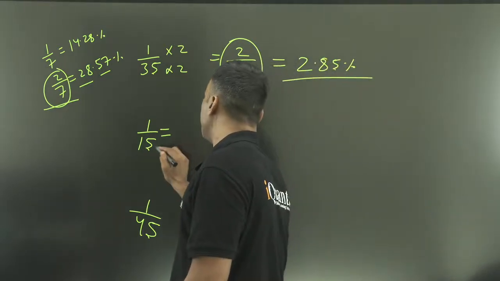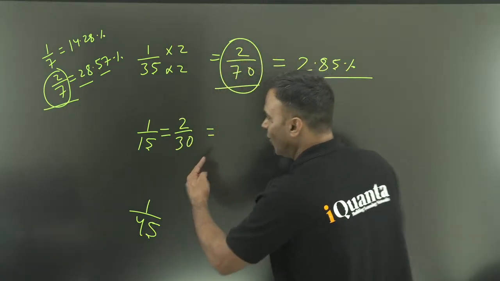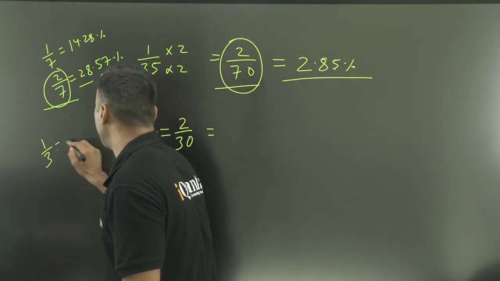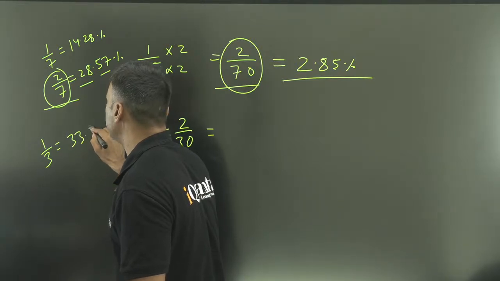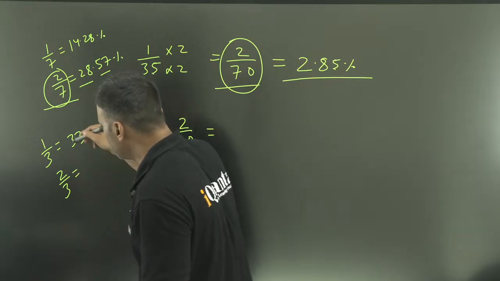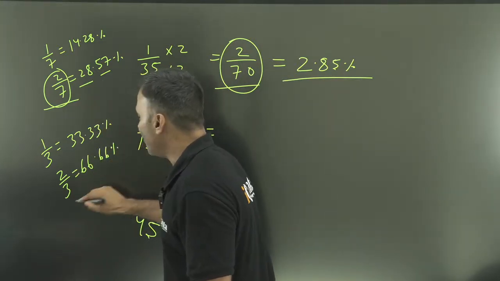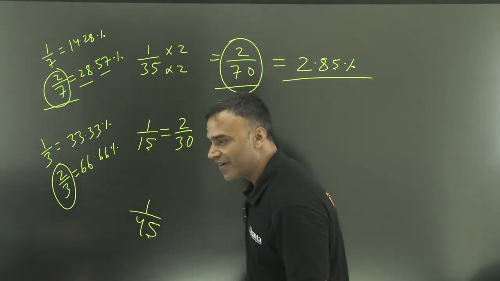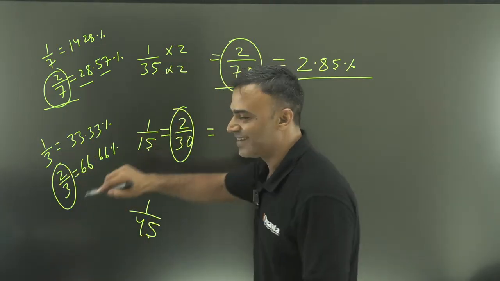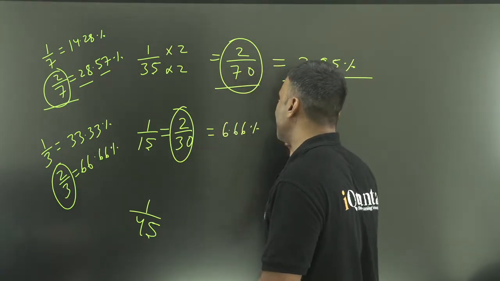1 by 15 multiplied by 2 will be 2 by 30. What will that be? So we have 1 by 3. Remember, 1 by 3 is 33.33%. How do I get 2 by 3? 2 by 3 will be this multiplied by 2. So 66.66%. Now if I have 2 by 3, how difficult will it be to calculate 2 by 30? And that is 6.66% or 6.67%.